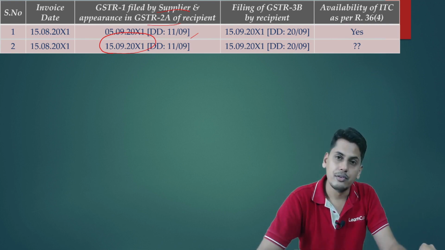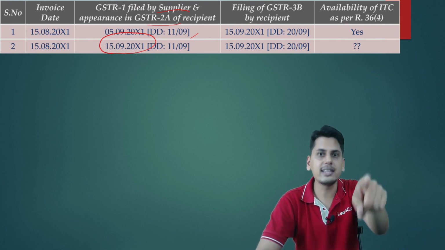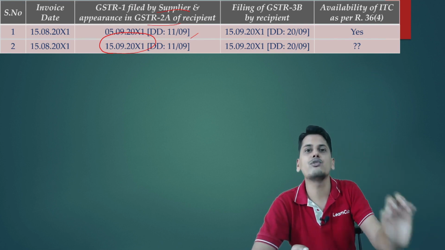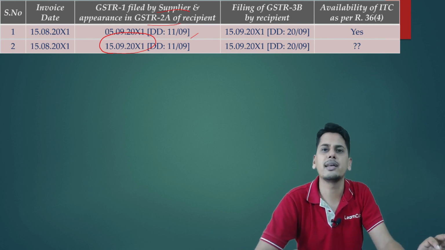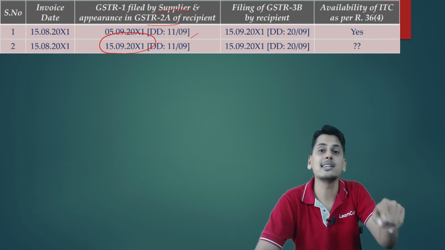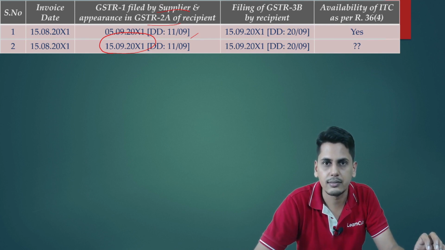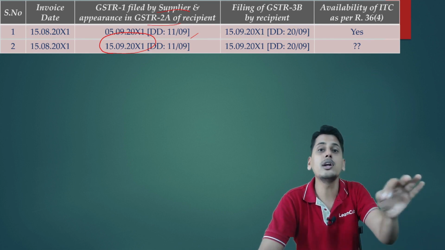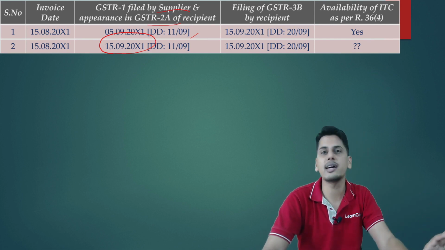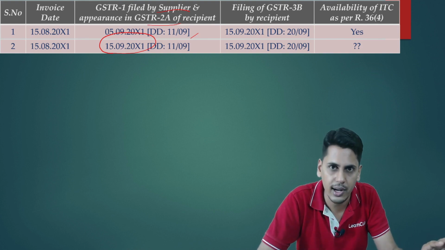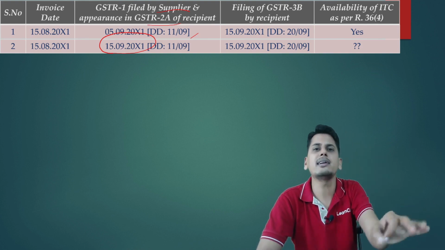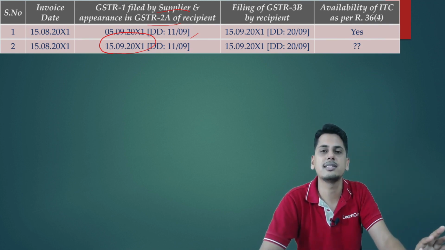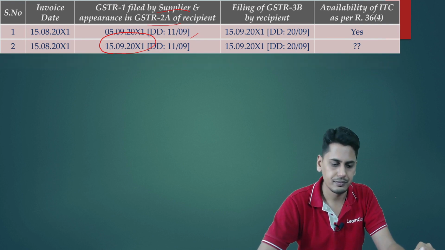The question is, will this invoice be treated as furnished by the supplier in his GSTR 1 and I can take the entire credit, or will this invoice be treated as not furnished by the supplier in his GSTR 1 because it is furnished beyond the due date? I repeat, will it go into the 100% bucket where I can take the full credit because it is furnished by the supplier in his GSTR 1, or will it be treated as not furnished because it is furnished after the due date of filing GSTR 1? This is the question.